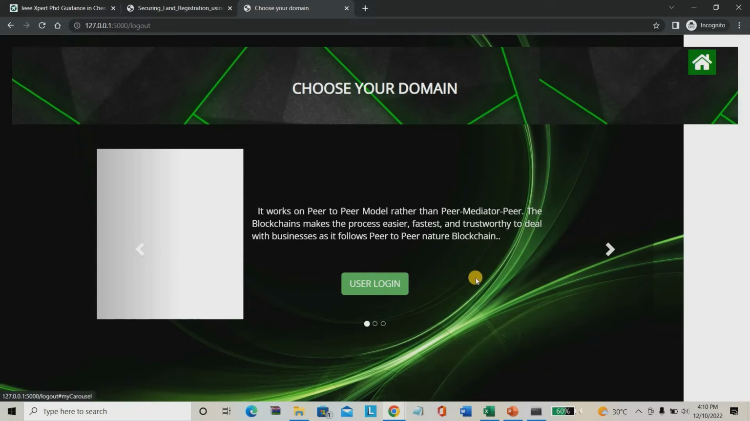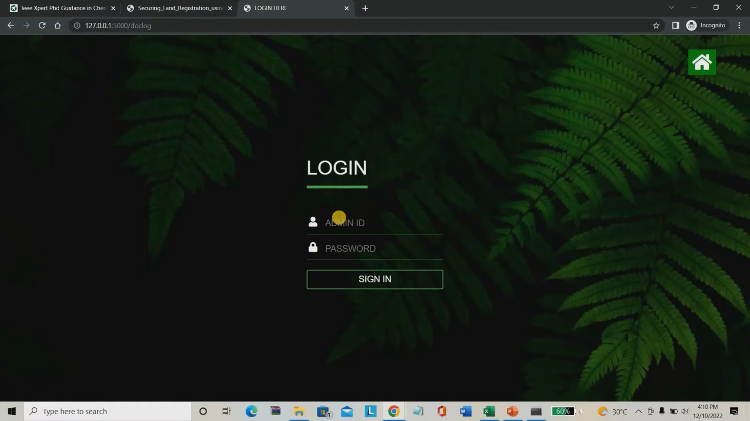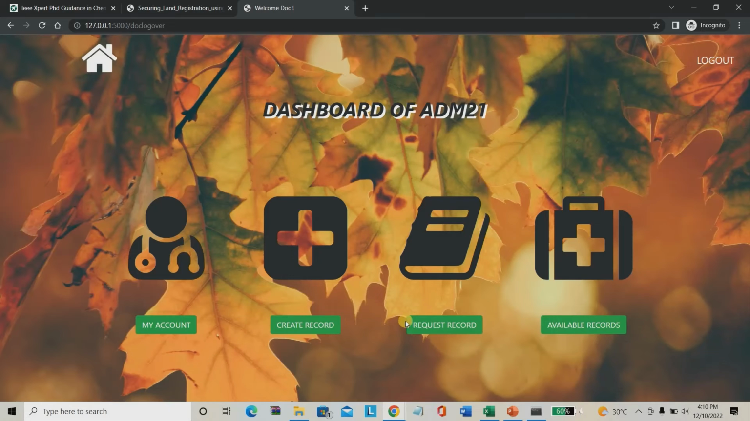Now I am going to log in with the admin. You may see, admin username was ADM21, admin password was 12345. I'm just giving login. So you may see create record. Now I'm going to create a land registration record here.